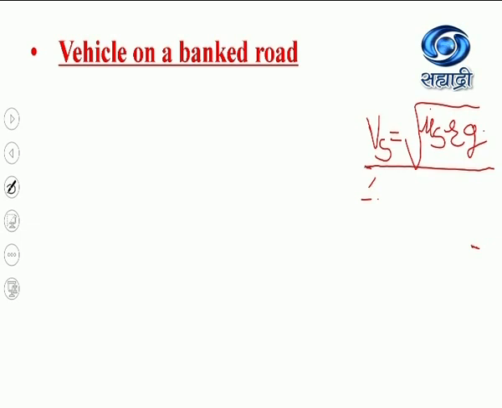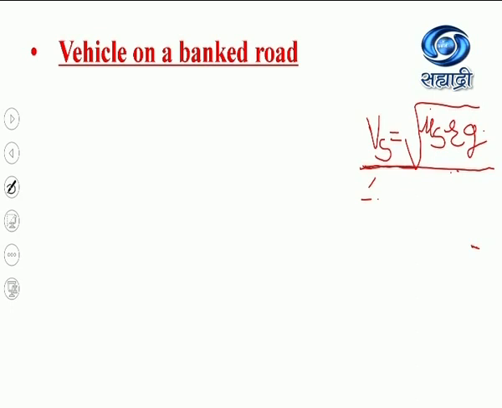This means the equation for this speed, given by the square root of mu s into Rg, does not hold good for all conditions. This equation is valid only when the road surface is uniform.